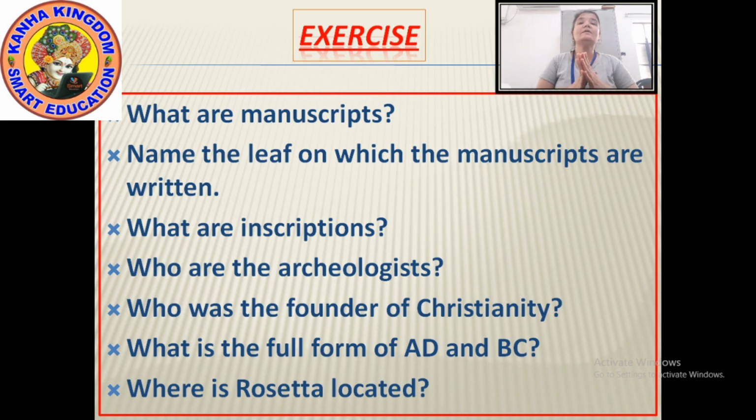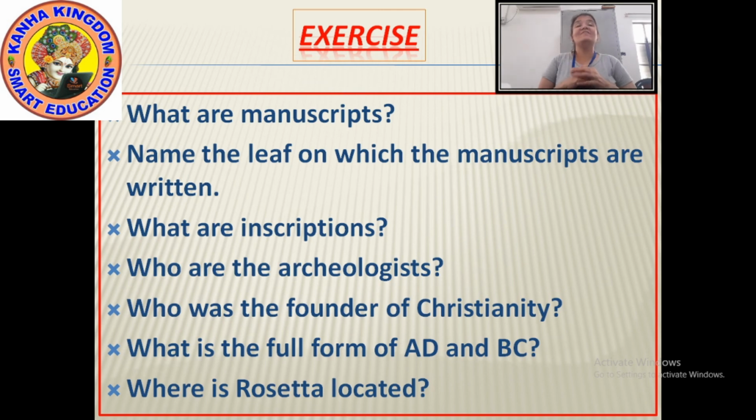Next, what is the full form of AD and BC? While telling you about the dates, I had told you about CE, BCE, AD, BC, BP. From that, what is the full form of AD and BC? The full form of AD is Anno Domini and the full form of BC is Before Christ.